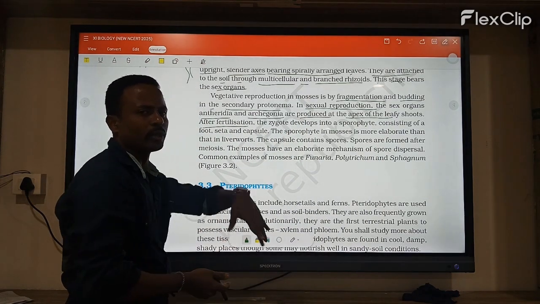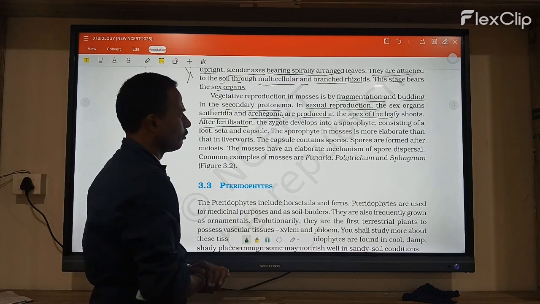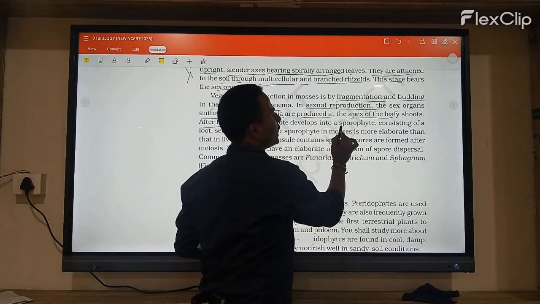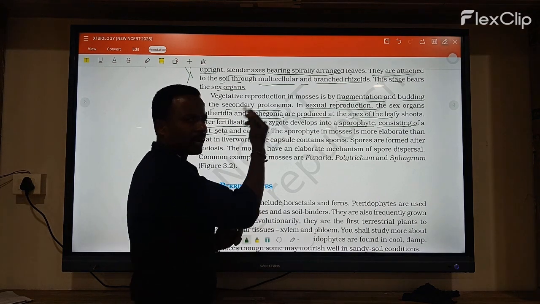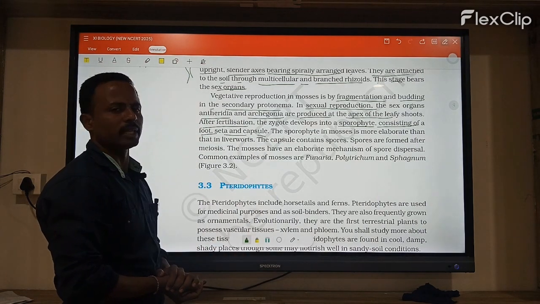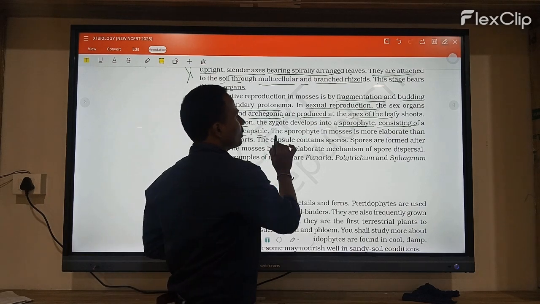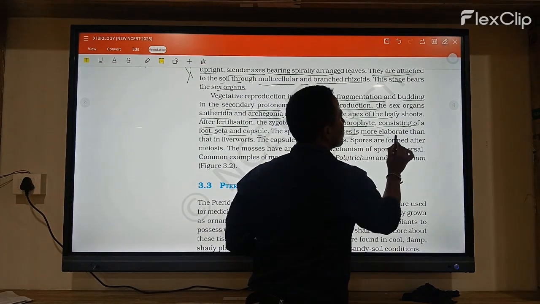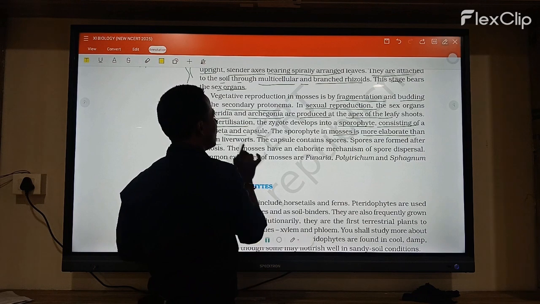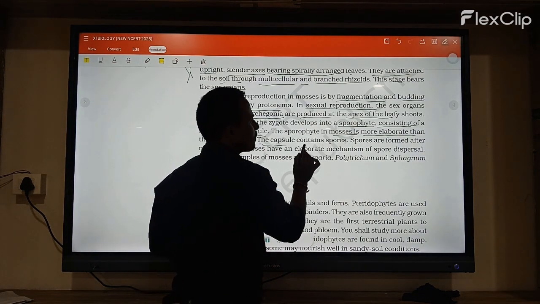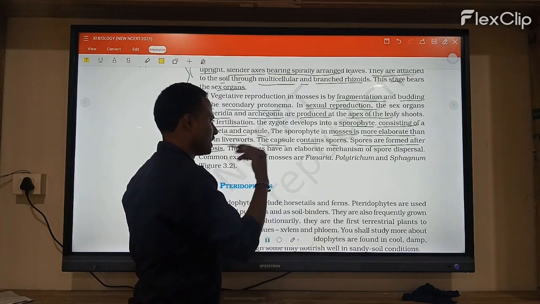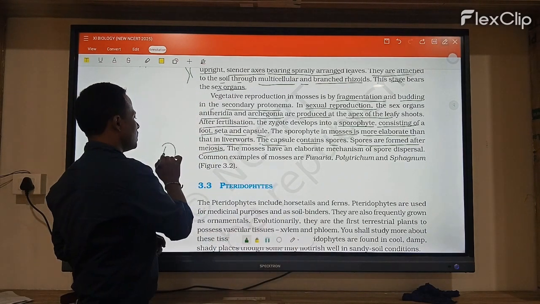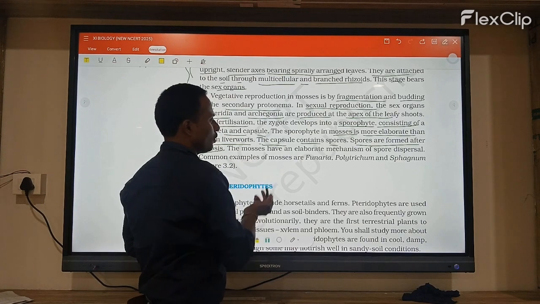After fertilization, the zygote develops into a sporophyte consisting of the foot, seta and capsule. The sporophyte of mosses is more elaborate than that of liverworts. Their capsule contains the spores, which are formed later after meiosis division, giving a number of spores.